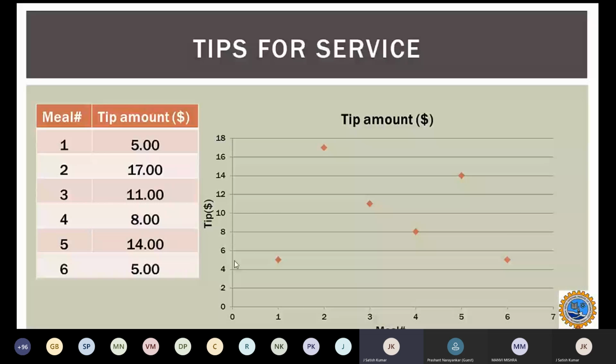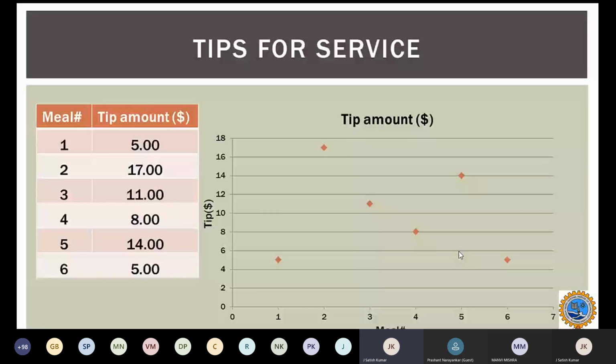So the tip is dependent on the meal that we are consuming. We plotted, for example, on the first meal, the tip will be $5, for the second meal $17, the third meal $11, the fourth meal $8, the fifth meal $14, and the sixth meal $5, and so on and so forth.